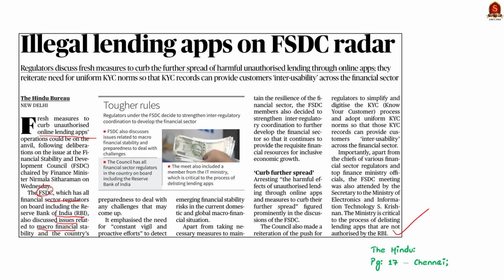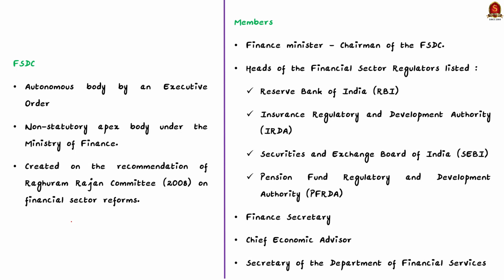The Financial Stability and Development Council (FSDC) is an autonomous body constituted by the Government of India. This body was constituted by an executive order of the Union Government as a non-statutory apex body under the Ministry of Finance in 2010. See, the recommendations of the Raghuram Rajan Committee 2008 on the financial sector reforms led to the creation of this FSDC.